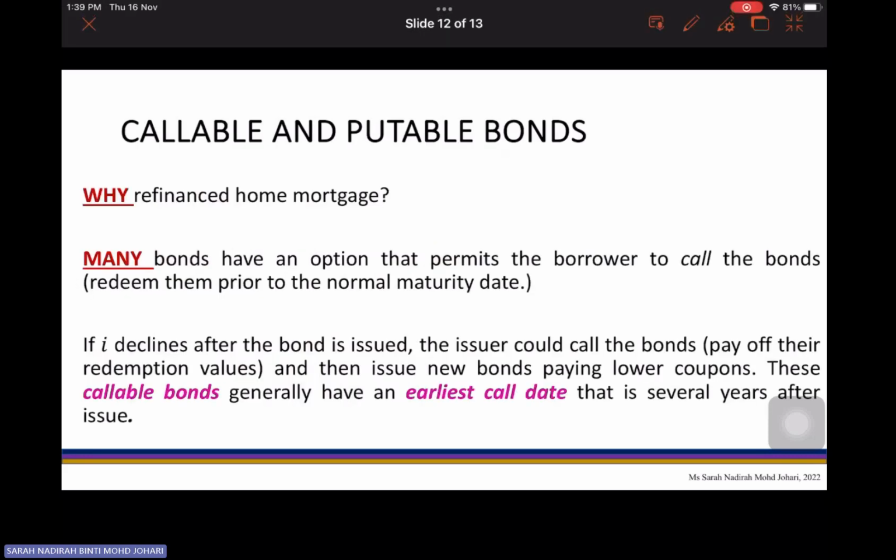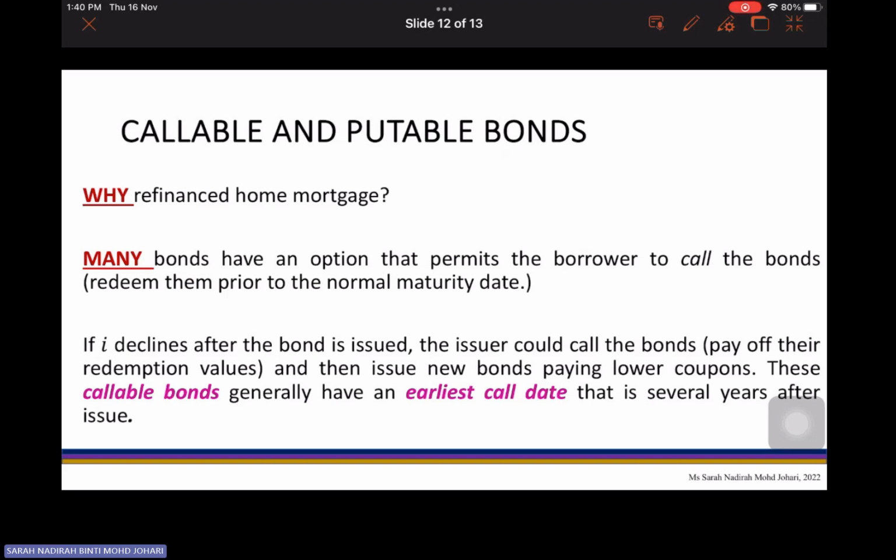So the next one, a recap regarding the callable and puttable bonds. Why do we need to have this callable and puttable bond? Before we answer this, let's answer this question first. Why do you need to refinance the home mortgage? Because you want to get the privilege of having a low interest rate. So that's why you refinance your home mortgage.